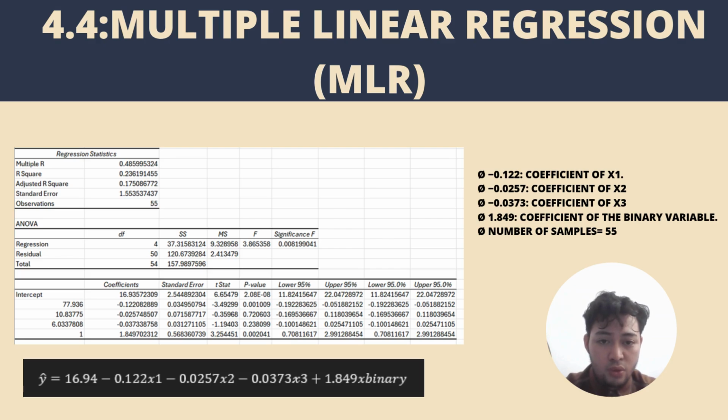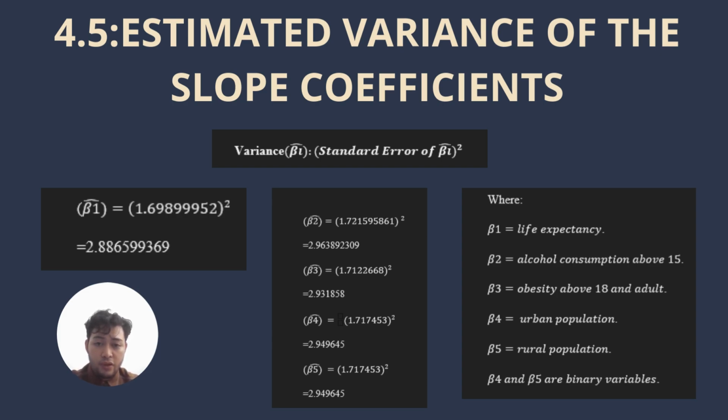negative 0.122. The coefficient for the alcohol consumption is negative 0.0257. The coefficient for the obesity is negative 0.0373, and the coefficient for the binary is 1.849, and the sample number is 55. 4.5 is variance of the slope coefficient. From the formula, we get that the life expectancy variance of the slope